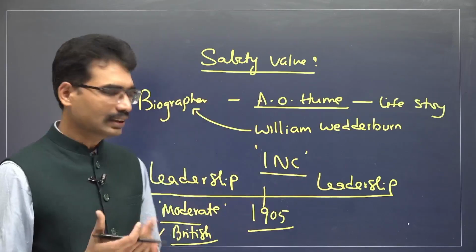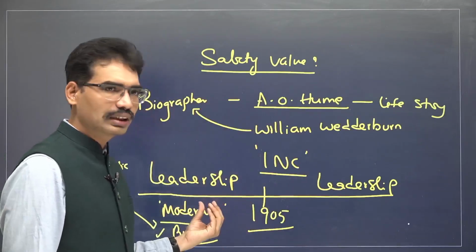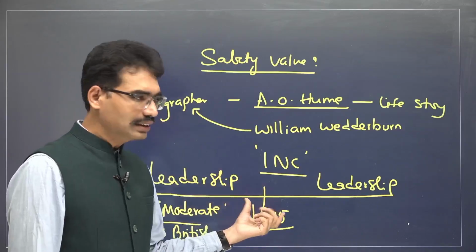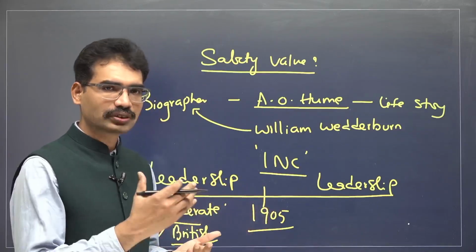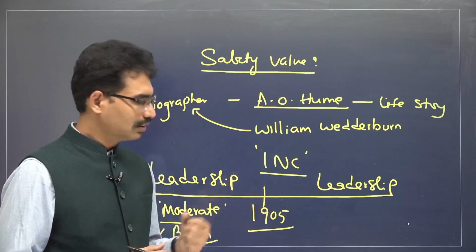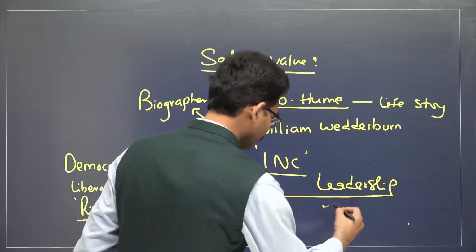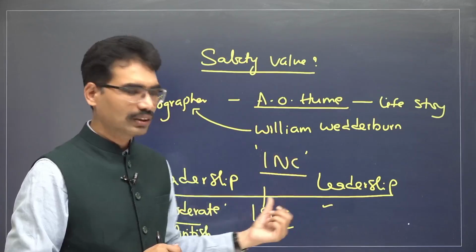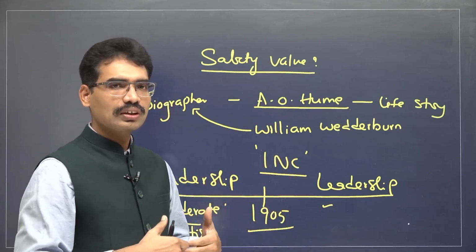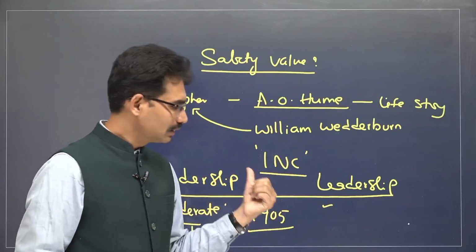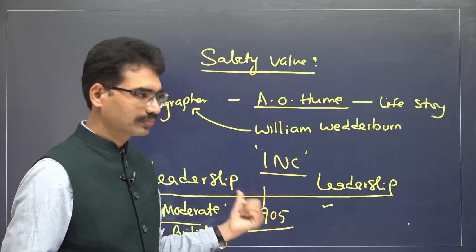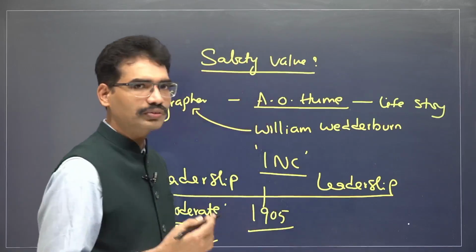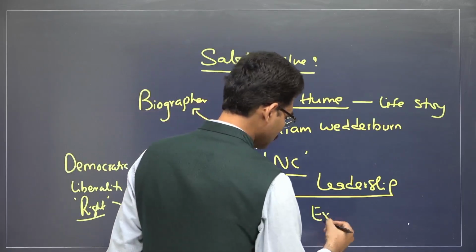But when it comes to the reality, whatever steps they were taking were against the promises they were making. That is why gradually some people in the initial phase started questioning this leadership. In 1905, one incident happened, that is the Bengal partition, which we are going to discuss in detail later. After this, one group decided that this leadership was a failed one. Whatever promises the British made and whatever this leadership was trying to give to the public, that failed. That is why they needed a more aggressive approach than this mild approach. The leaders who wanted to follow aggressive leadership are termed extremists.